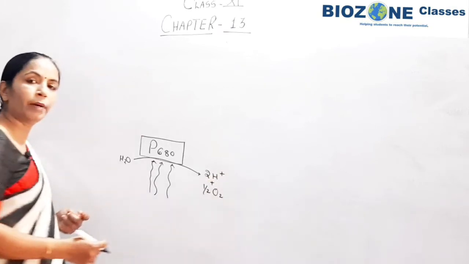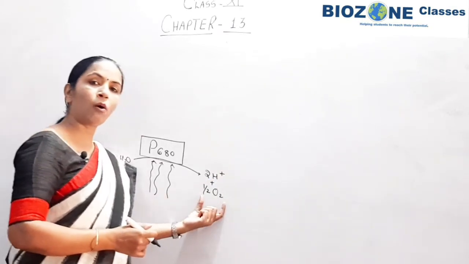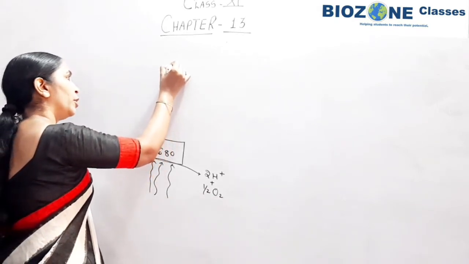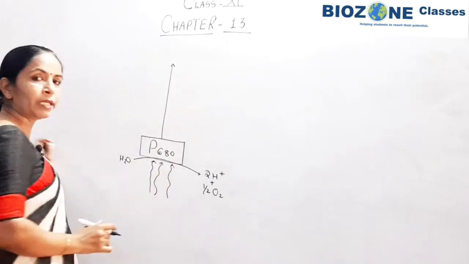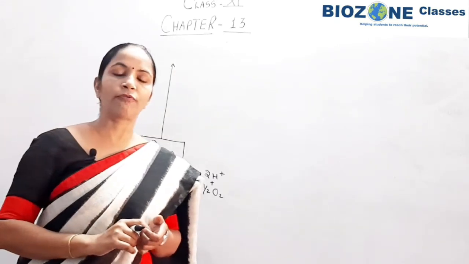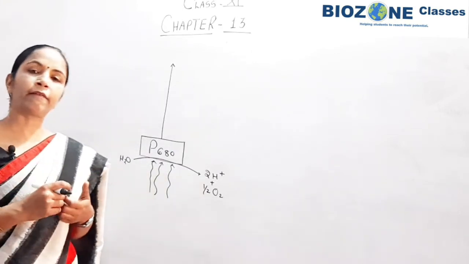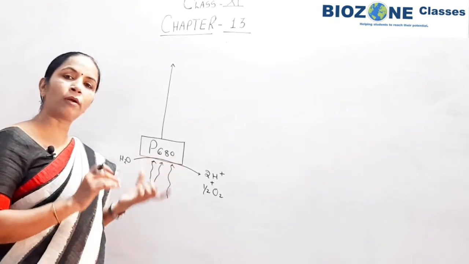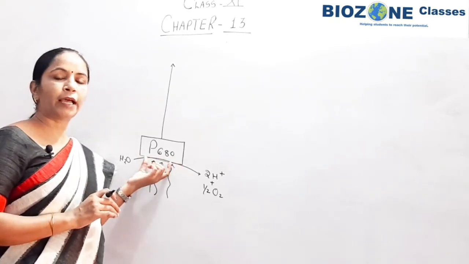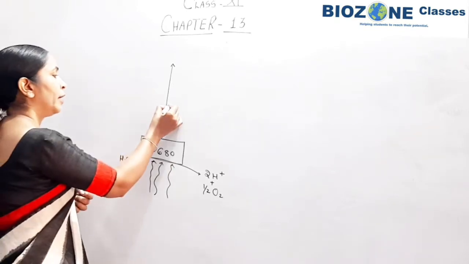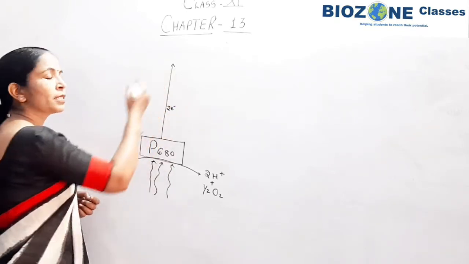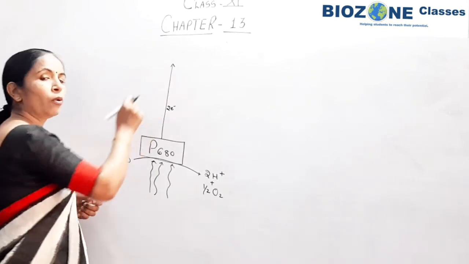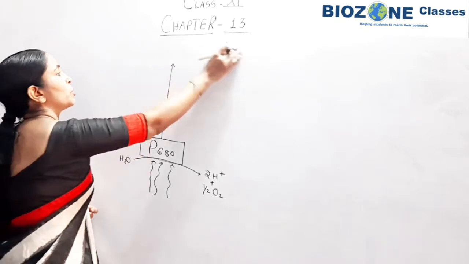In this way you remember, 2 protons and molecular oxygen are produced, and it releases the chlorophyll molecule, or the reaction center P680, by absorbing light of specific wavelength, becomes an active energy-rich molecule, and to come to its ground state or stable state, the chlorophyll a releases 2 electrons, and these 2 electrons are accepted by the next electron acceptor. The next electron acceptor is quinone, that we already studied in photosystem 2.